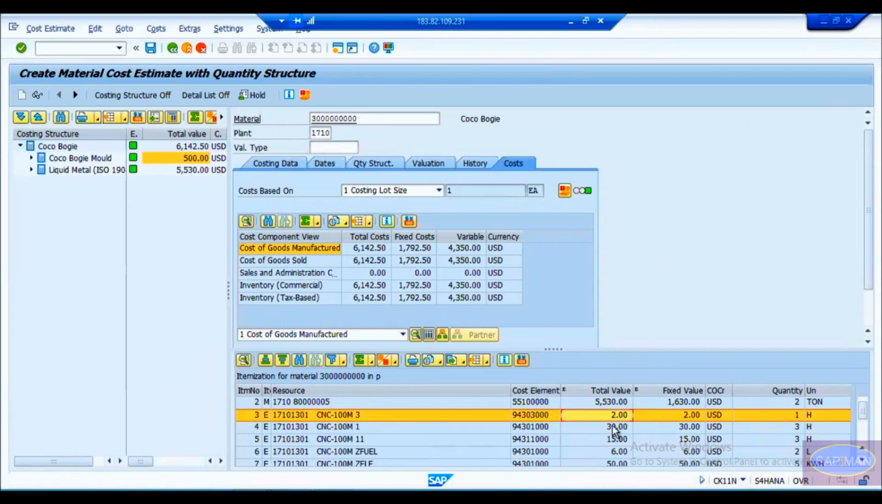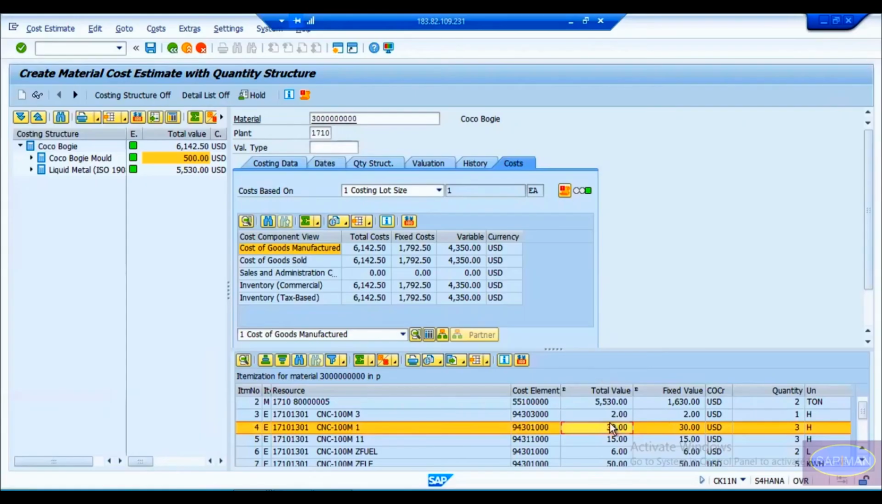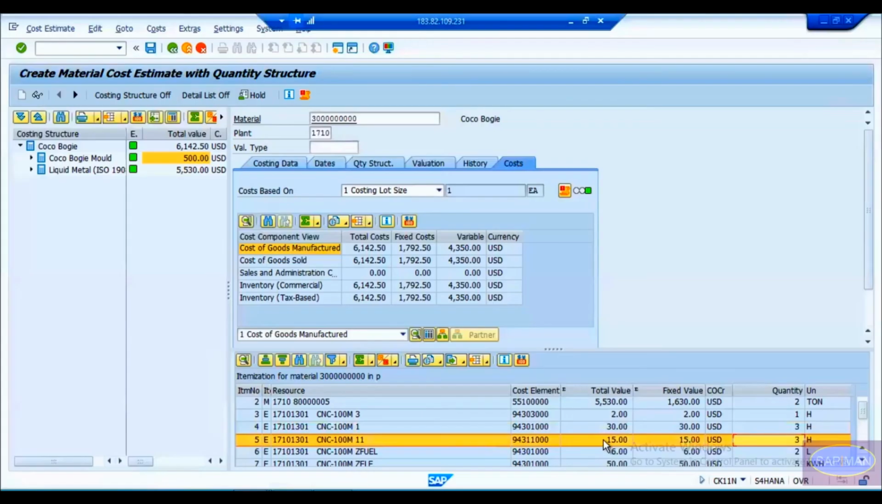Now, if we look into this machine, it is $10 per hour. Total it is taking 3 hours, so it became $30. It became $30 because 3 hours at $10 per hour is equal to $30. Similarly, for the next one, that is the labor. Labor charge is 5 USD per hour, and we have maintained it as 3 hours. It means $15. So total it became $15.